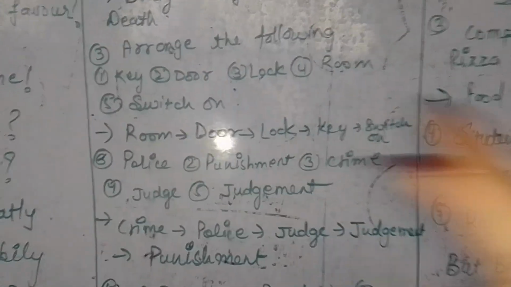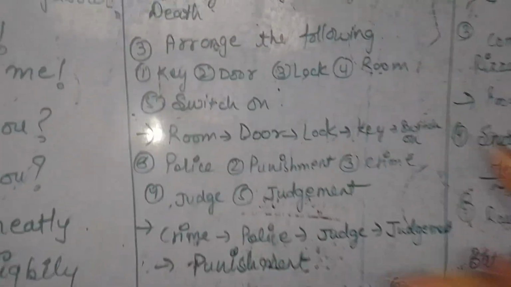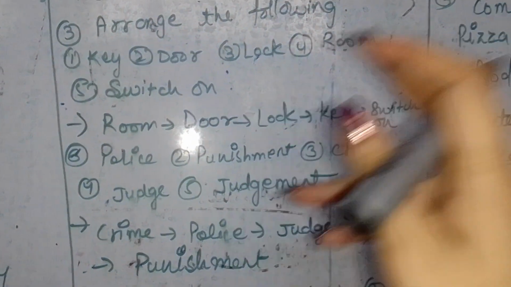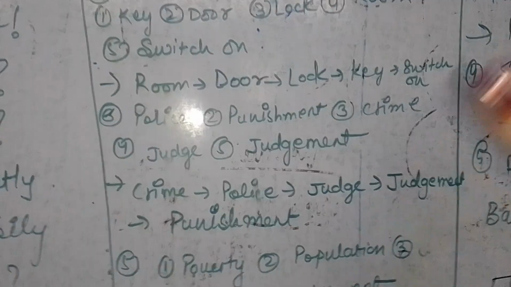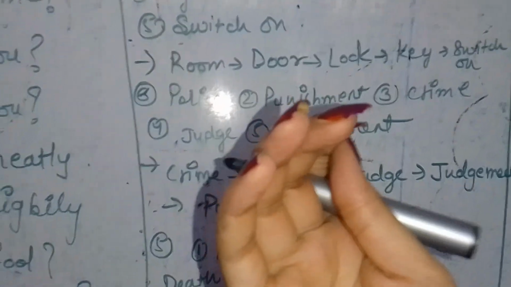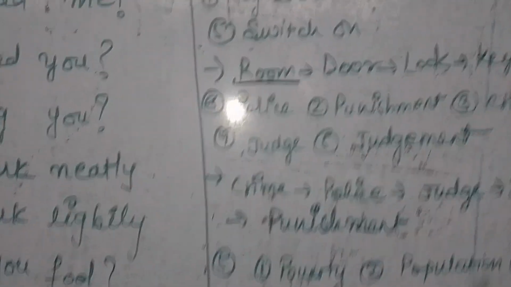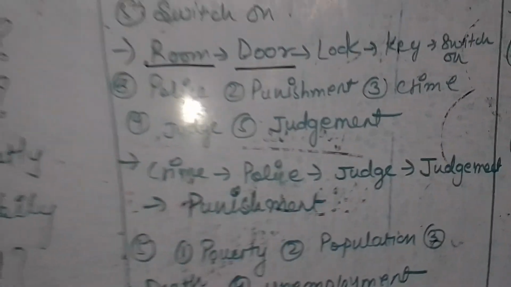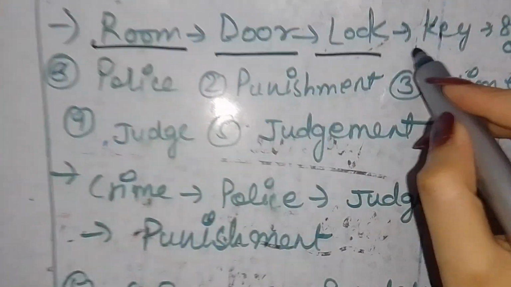In the third question, there is no ascending order. You have to make logical sense of the following 5 words. First is key, second is door, third is lock, fourth is room, fifth is switch on. You can write this answer according to your assumption, according to your point of view. If we consider one point of view, first of all, there will be a room. Inside the room there will be a door. On the door there will be a lock. For opening the lock you need a key, and once you open the lock by key,